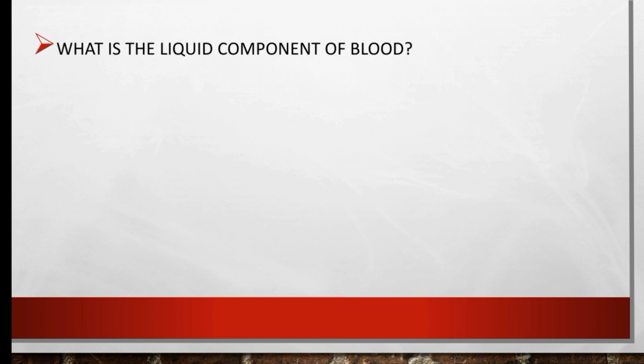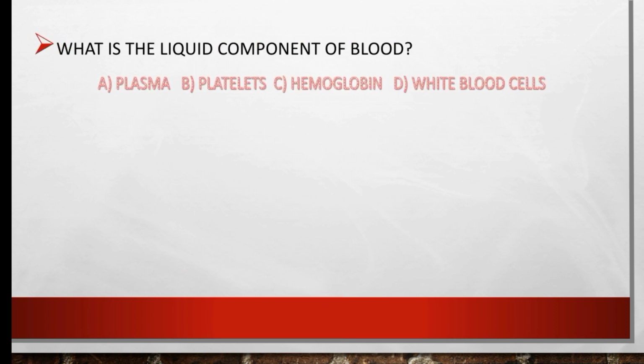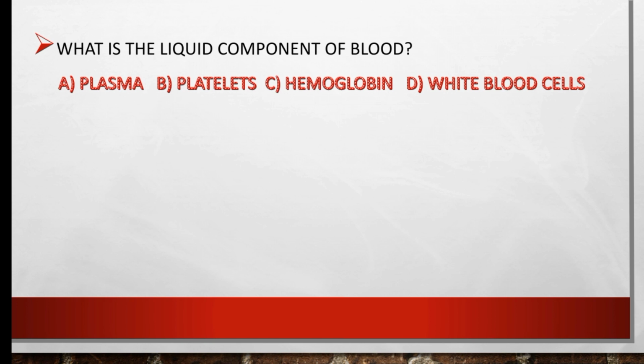What is the liquid component of blood? Our options are plasma, platelets, hemoglobin, white blood cell. So the liquid component of blood is plasma. Right option is B.